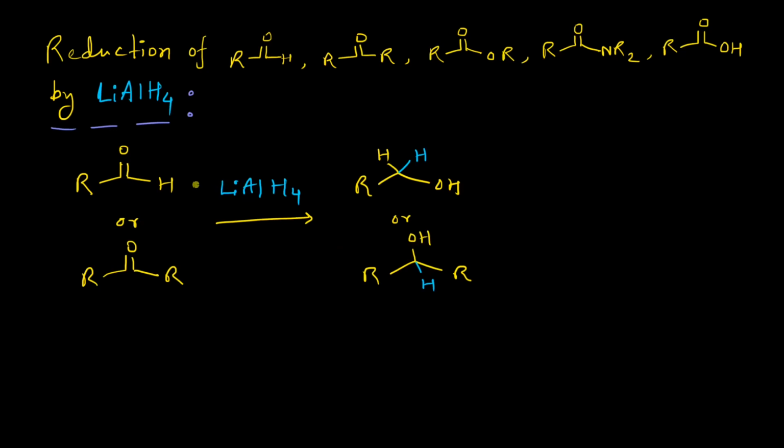Here, as you can see, these carbonyl centers will be attacked by the hydride from the lithium aluminum hydride compound. So now let us consider the detailed mechanism.